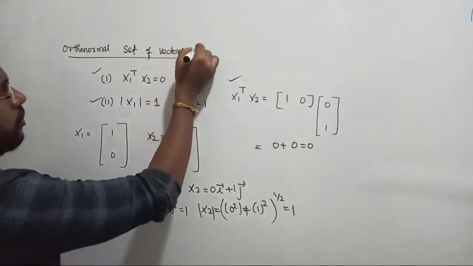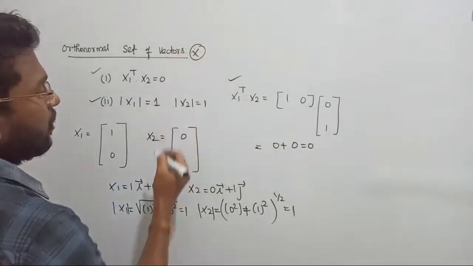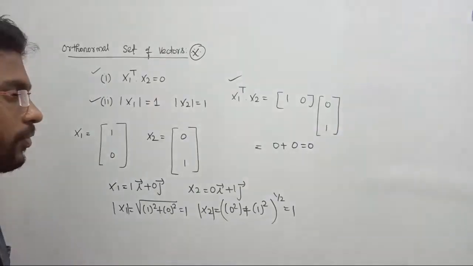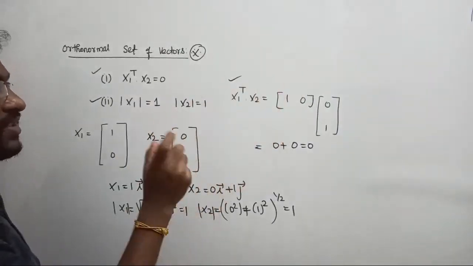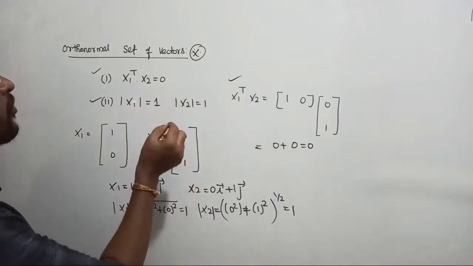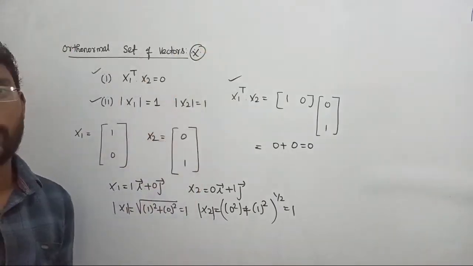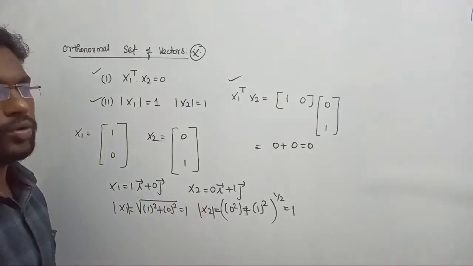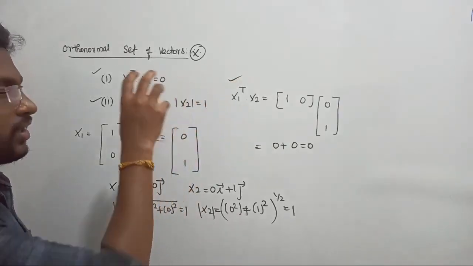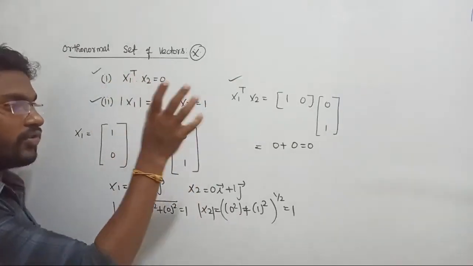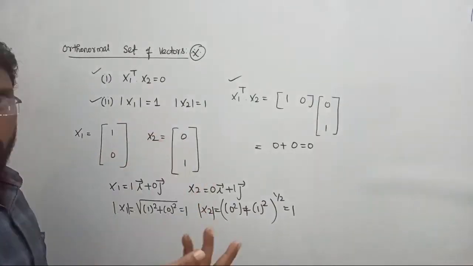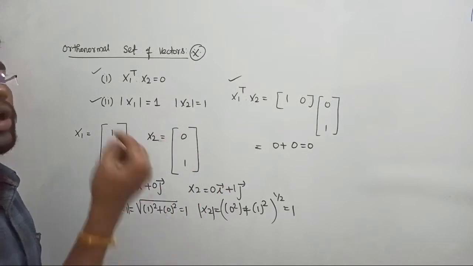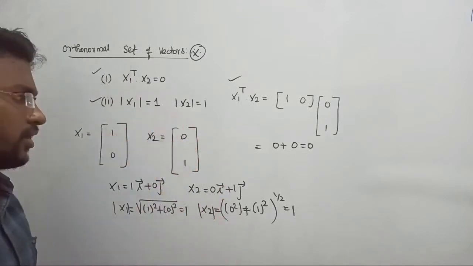Or sometimes you will be tested: identify the orthonormal set of vectors. Question எப்படி கேட்பாங்கன்னா இந்த மாதிரி நாலு set of vectors options-ல கொடுத்துருவாங்க. Option A, option B, option C, option D. The question will ask to identify the orthonormal set of vectors, and then the options will be like 1 and 2 are correct, 1, 2, 3 are correct, 1, 2, 3, 4 are correct, only one correct. Like that you might expect the question from this area.